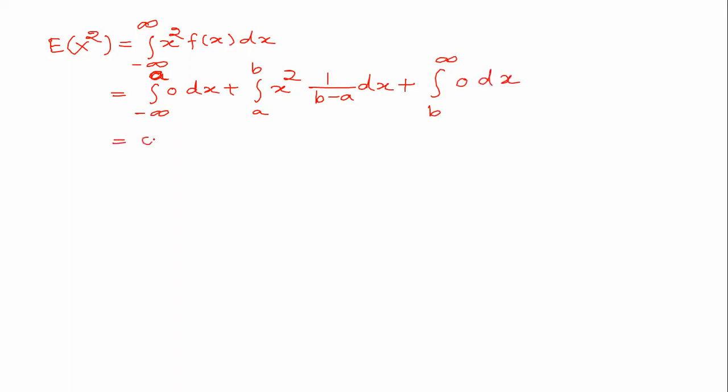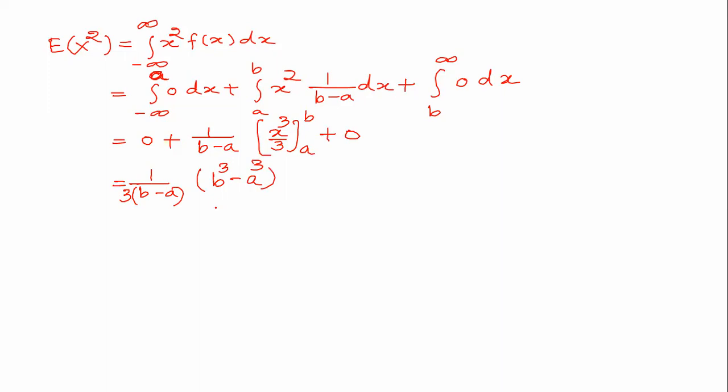So this is equal to 0 plus 1 upon b minus a into the integration of x square, which is x cubed by 3, from a to b, plus 0. And I have to attach this 1 upon 3 also here, so it is (b cube minus a cube).